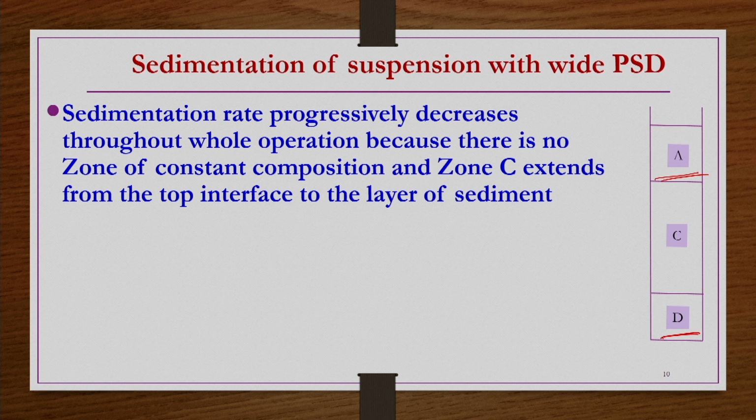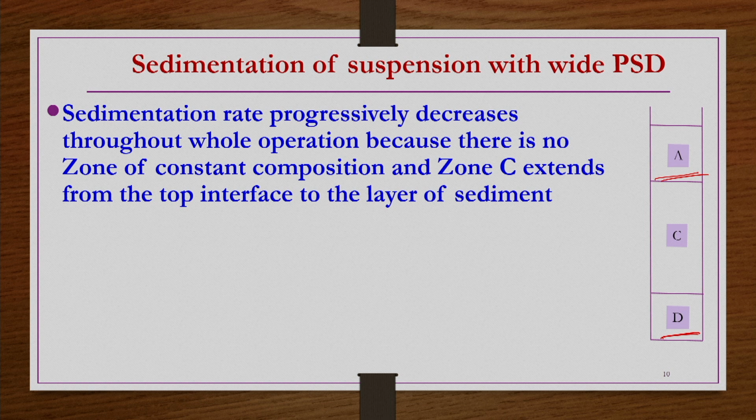Sedimentation rate progressively decreases throughout the whole operation because there is no zone of constant composition, and zone C extends from the top interface to the layer of the sediment. There will not be any constant composition zone because the particle size itself is varying. The particle size distribution of the feed material is very wide, maybe varying from a few microns to a few mm. So, you may not expect a uniform concentration at any level within the sedimentation tank.